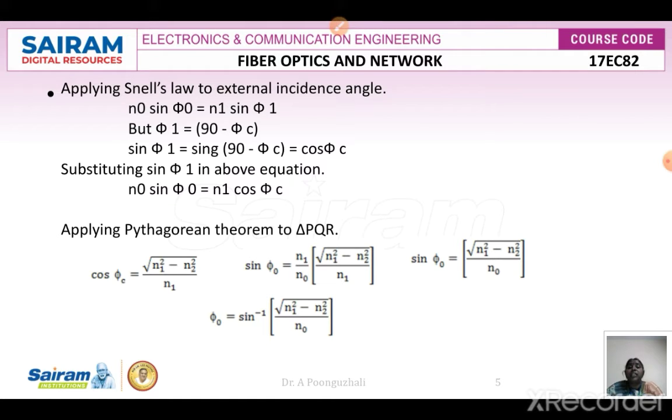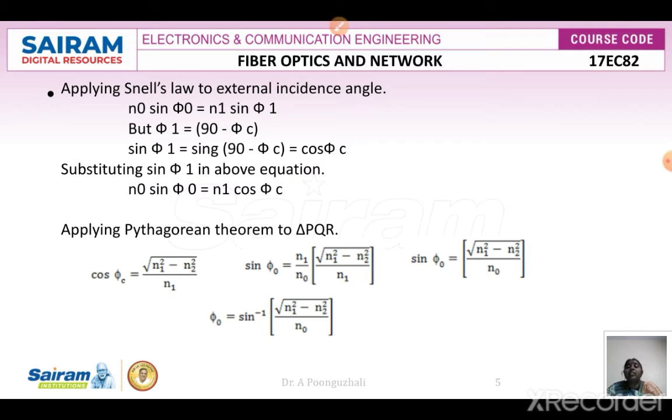So if I substitute sin phi 1 is equal to sin(90 minus phi c), that is sin(90 minus theta), which is nothing but cos theta. So that is equal to cos phi c there. So instead of sin phi 1, I can write it as cos phi c. So now n0 sin phi naught is equal to n1 cos phi c.